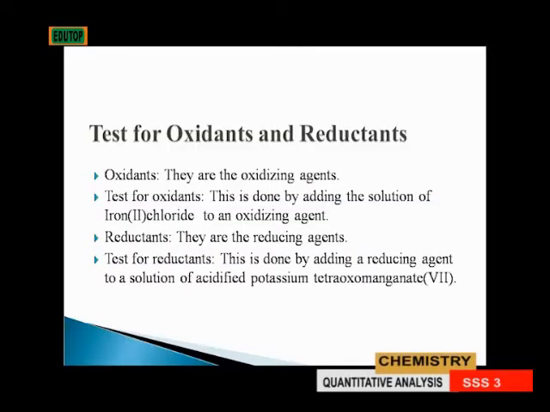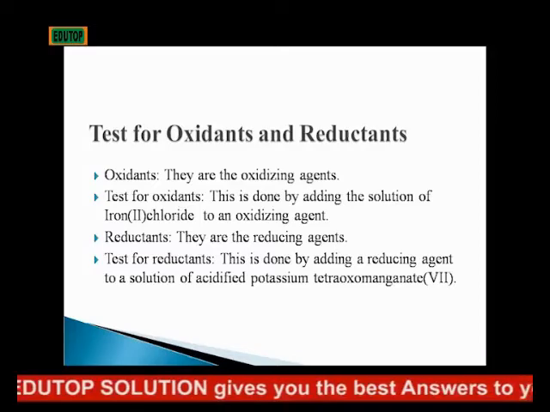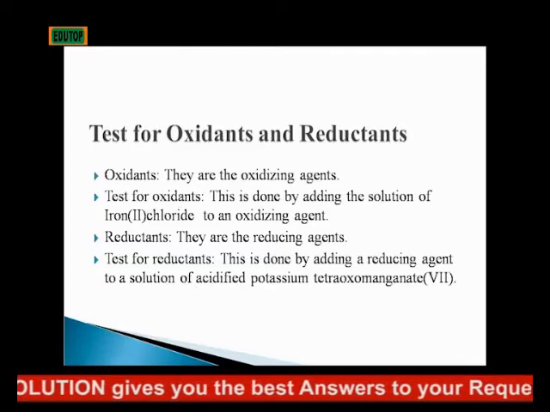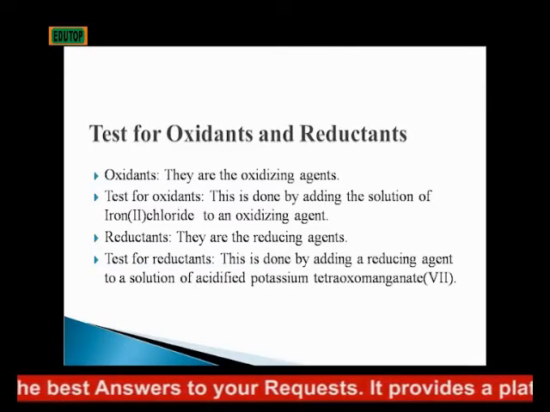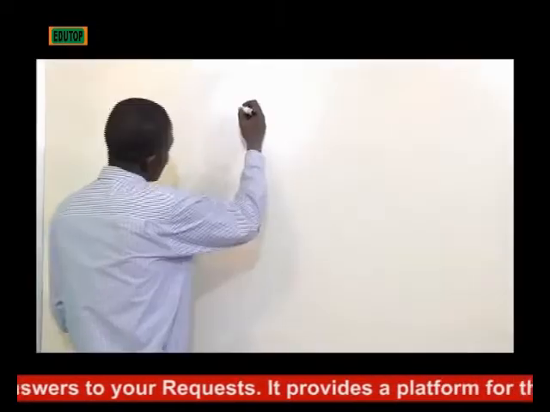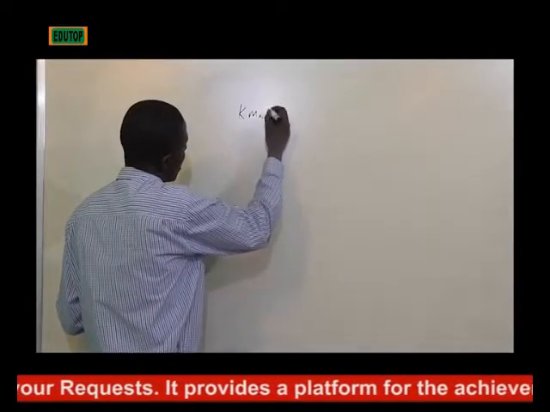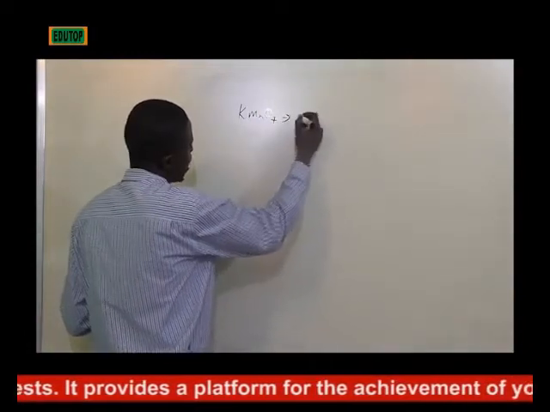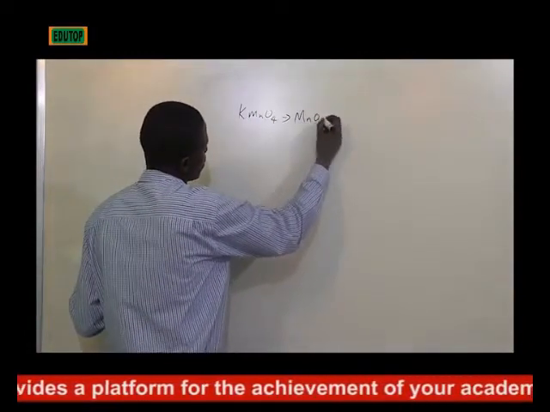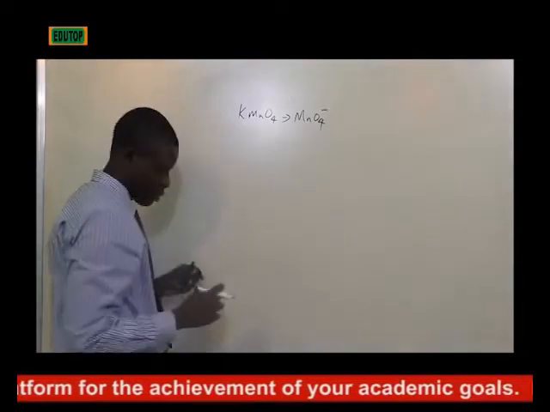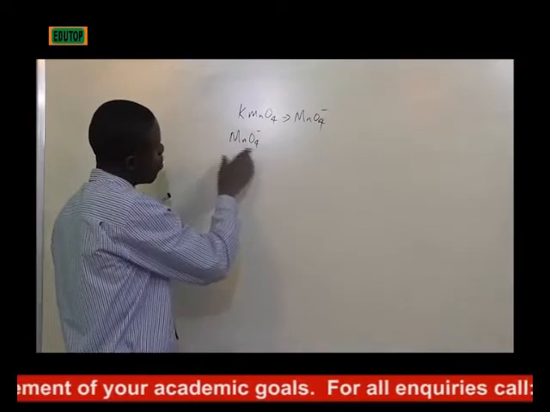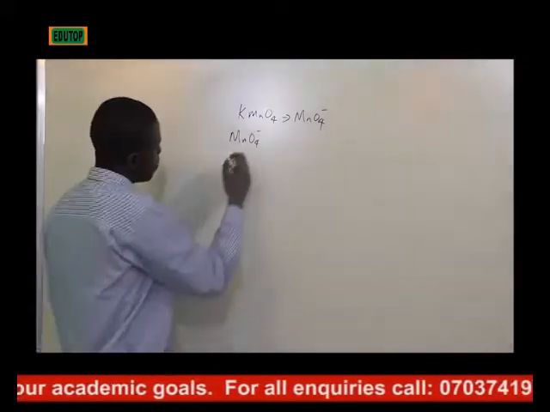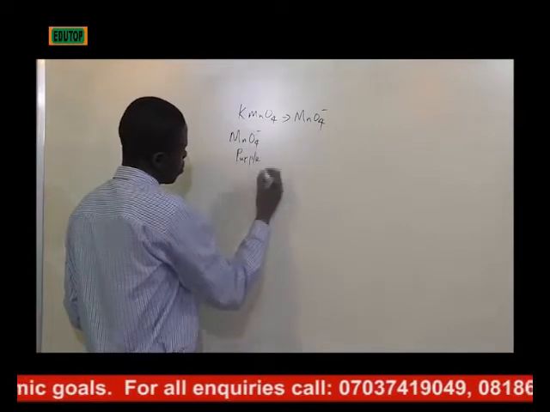Test for reductants. This is done by adding a reducing agent to a solution of acidified potassium tetraoxomanganate 7. Potassium tetraoxomanganate 7, when it ionizes, gives this ion. So this ion, which is the tetraoxomanganate 7 ion, is purple in color.